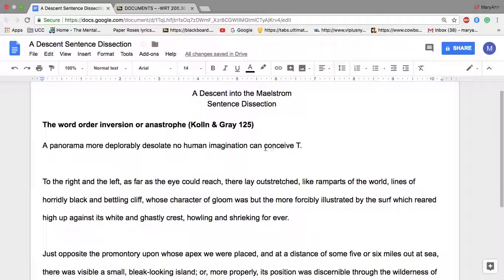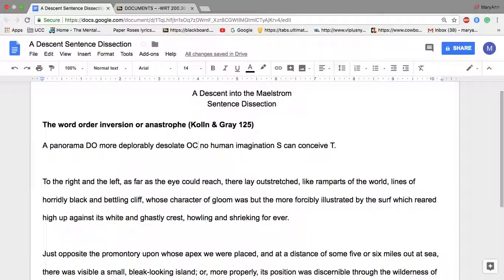So let's look to the left of our verb and we'll find our subject. No human imagination, so let's mark that. And if it's a transitive verb, we know that it needs a direct object. What the author has done here is invert the word order so that the direct object starts the sentence. A panorama, more deplorably desolate. A panorama is actually our direct object. And then more deplorably desolate is modifying that direct object, so that's our object complement.